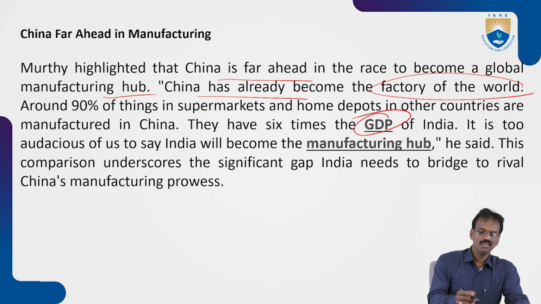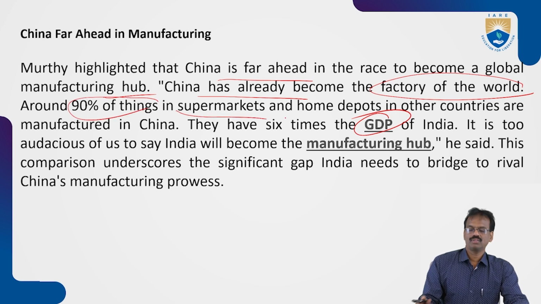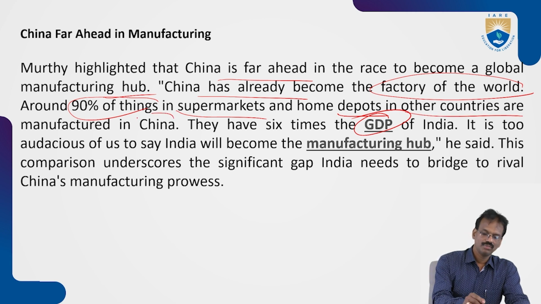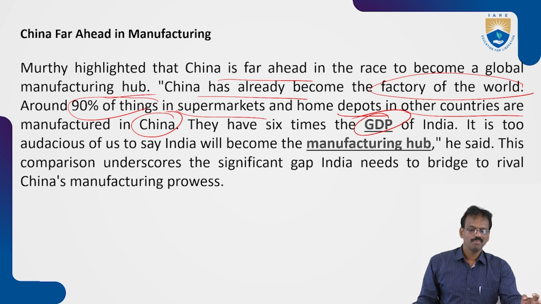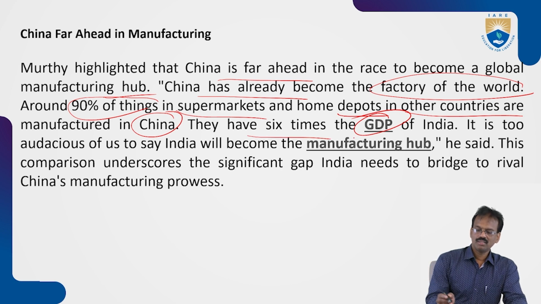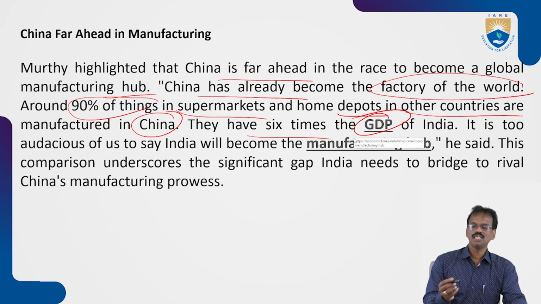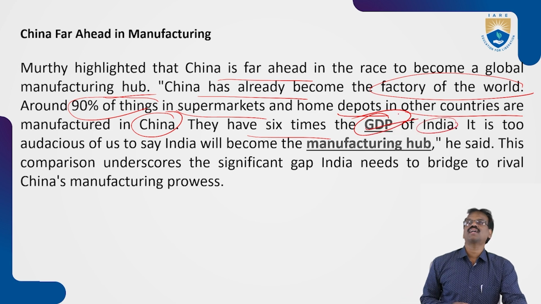It means around 90 percent of the things in supermarkets and home depots in other countries are manufactured in China. If you observe any product in the market, you can understand that it is manufactured in China. He also commented that China's GDP is 6 times that of India.